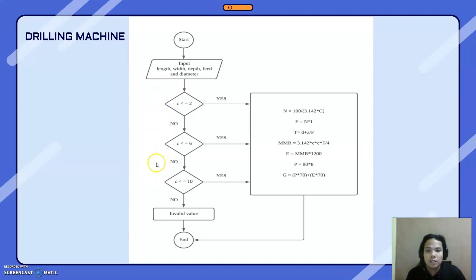Here I have 3 decisions, where C is the cutting speed: C below or equal to 2, C below or equal to 6, and the last one, C below or equal to 10. If your decision is yes, we will continue to the calculation process and go to the end session. But make sure that your value of C is not more than 10, because if it is more than 10, it will become an invalid value.